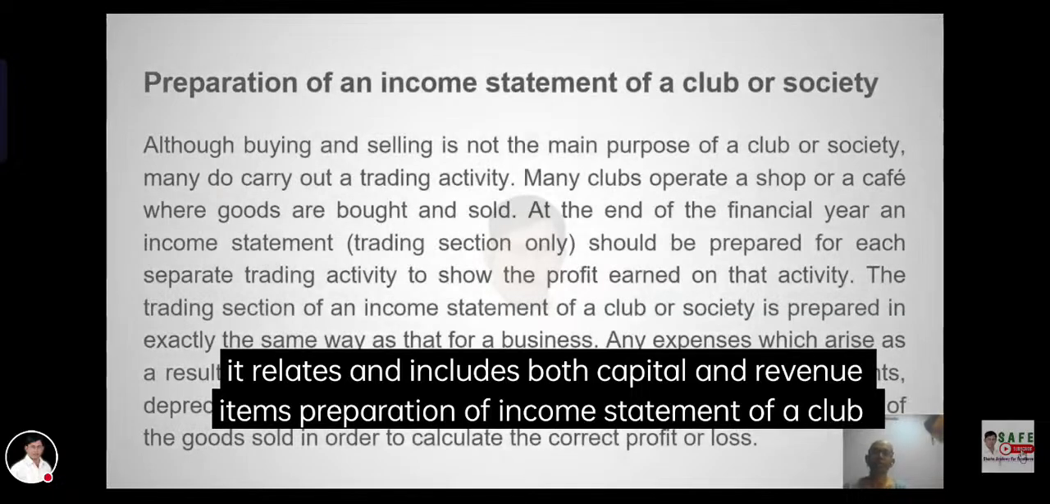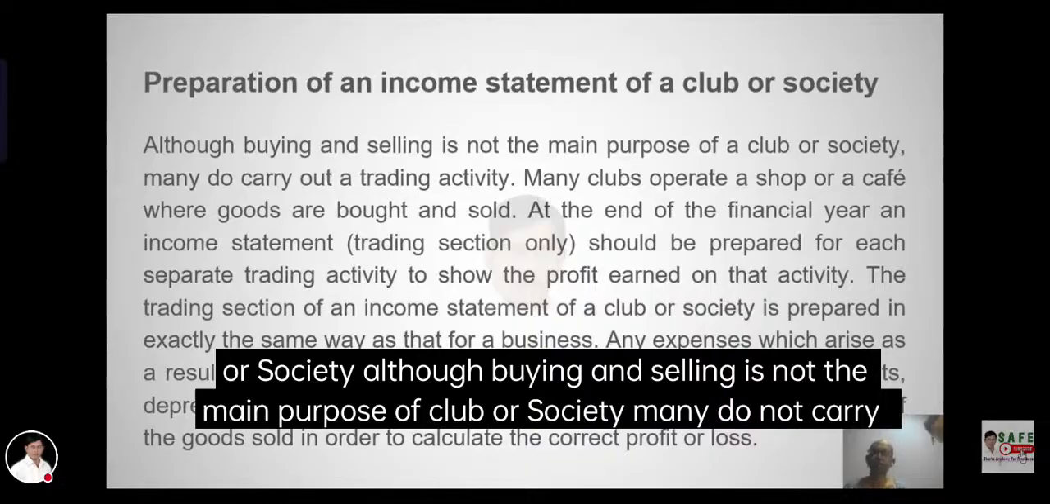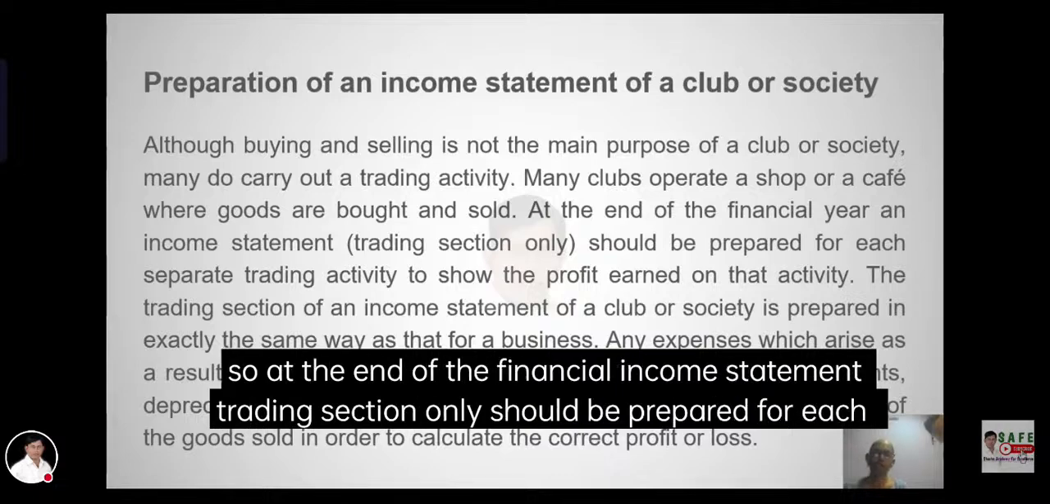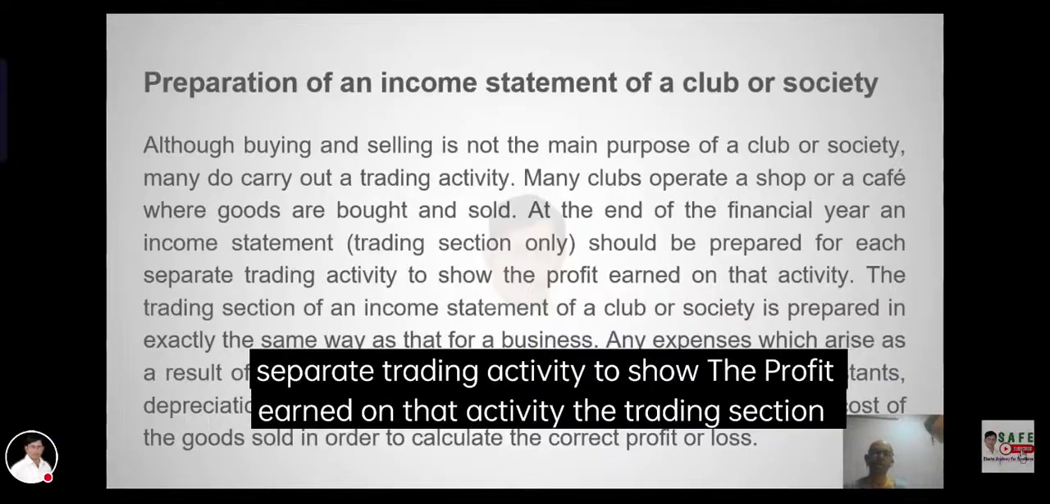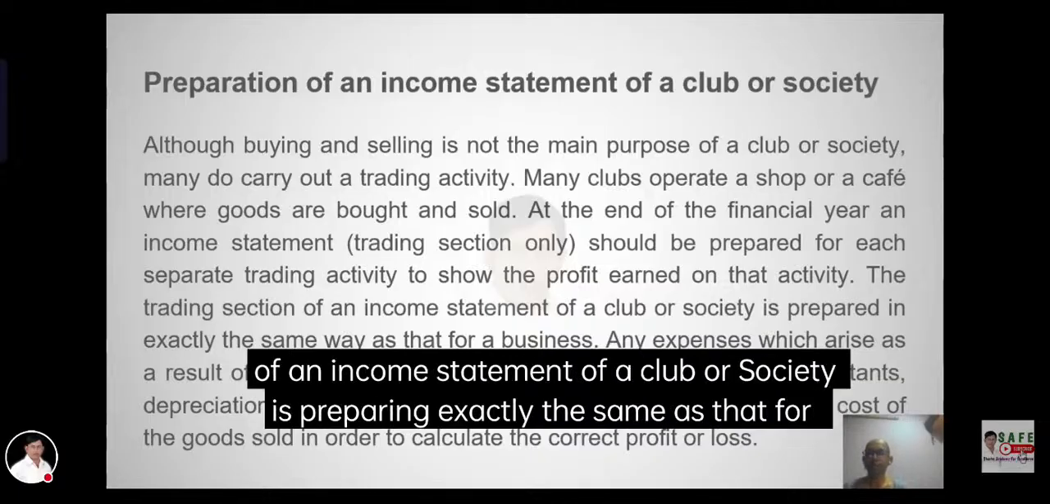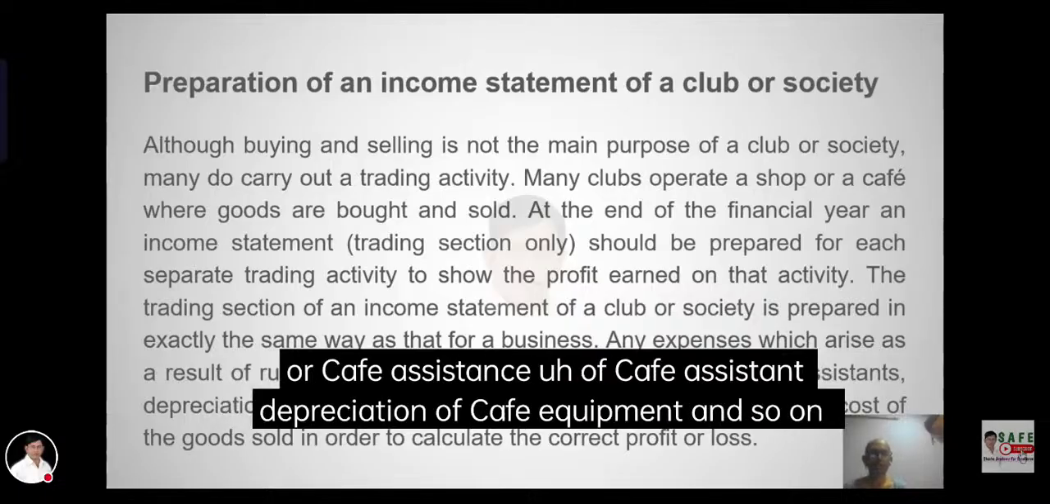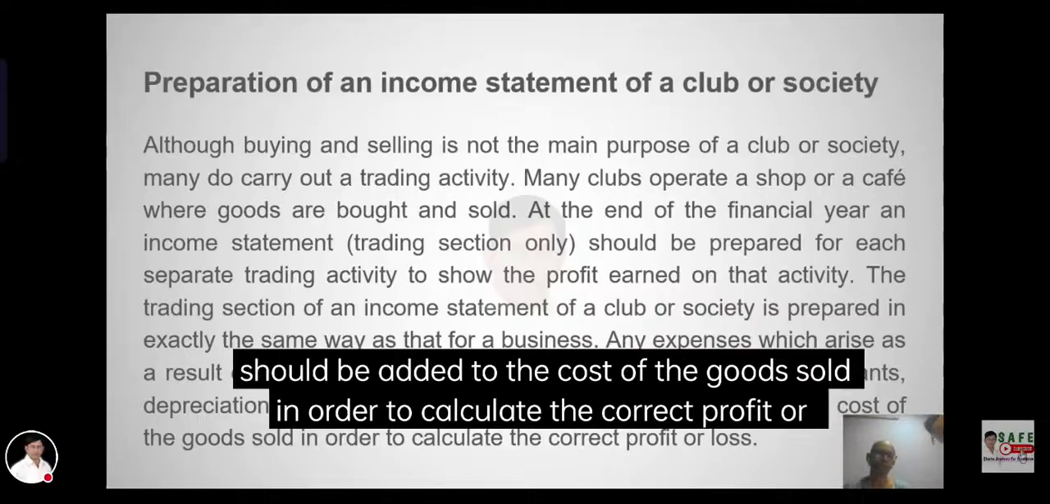Preparation of income statement of a club or society. Although buying and selling is not the main purpose of a club or society, many do carry out a trading activity. Many clubs operate a shop or a cafe where they sell food and drinks. At the end of the financial year, an income statement trading section is prepared to show the profit earned on that activity. The trading section of an income statement of a club or society is prepared in exactly the same way as for any business. Any expenses which arise as a result of the trading activities, such as wages of cafe assistants and depreciation of cafe equipment, should be added to the cost of the goods sold in order to calculate the correct profit.